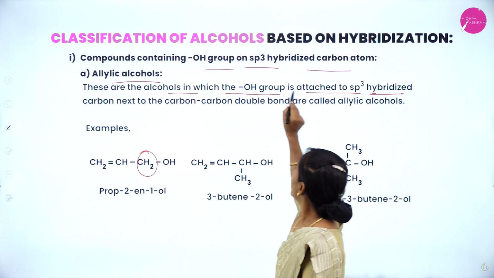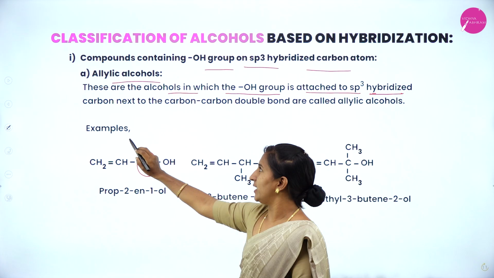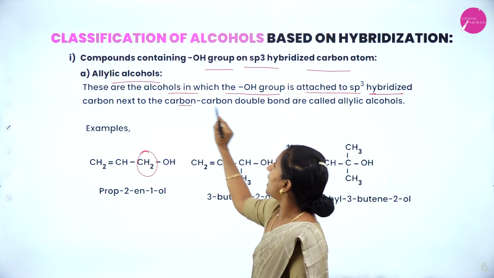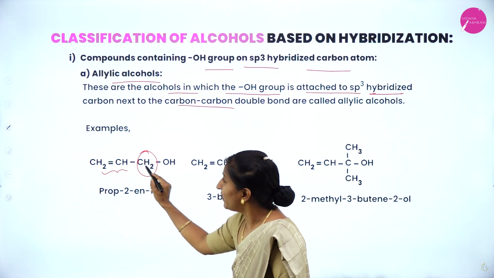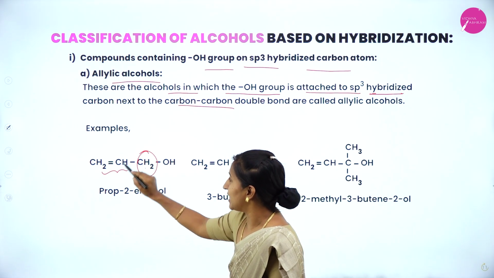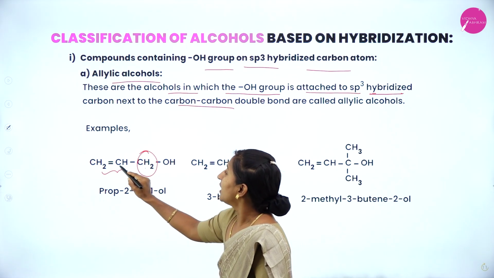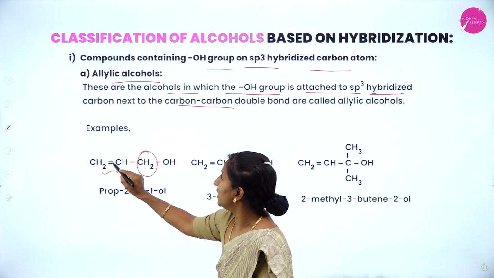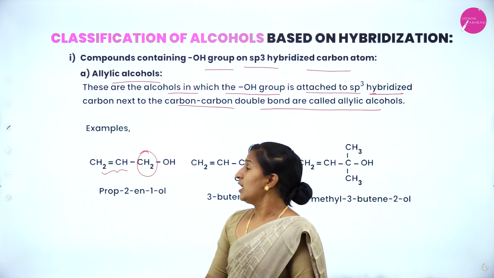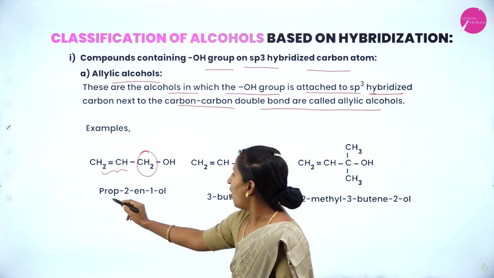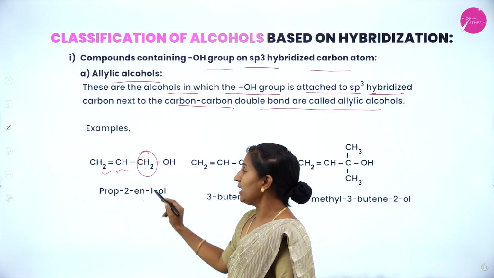Observe here: this sp3 hybridized carbon atom present next to the carbon having a double bond is called allylic alcohol. Example, prop-2-en-1-ol.